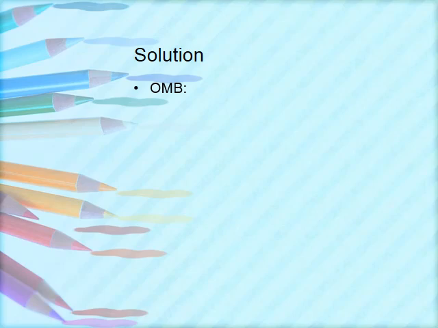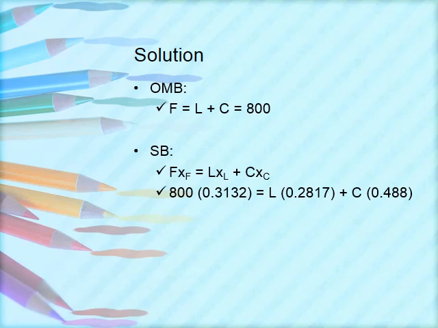Setting up our overall material balance as F equals L plus C, wherein F is equal to 800, the feed rate. Then, for the solute balance, F XF is equal to L XL plus C XC. Substituting the given value and the computed ones, we would get the value of L and C. L will be equal to 678.23 kilograms per hour, and C is equal to 121.77 kilogram per hour.